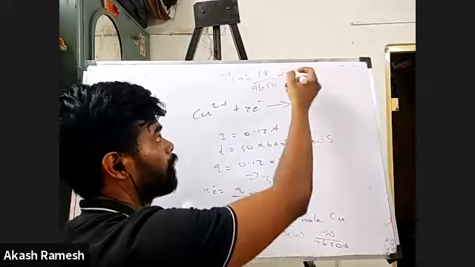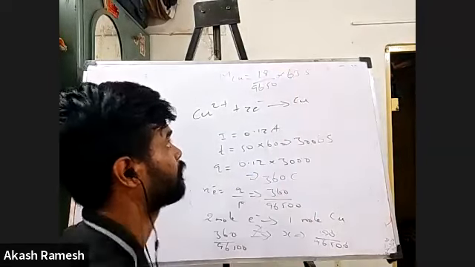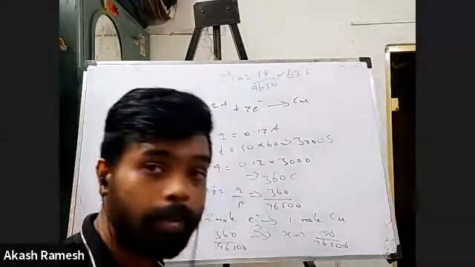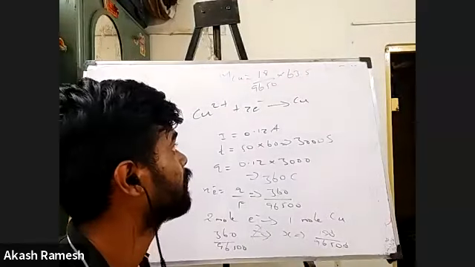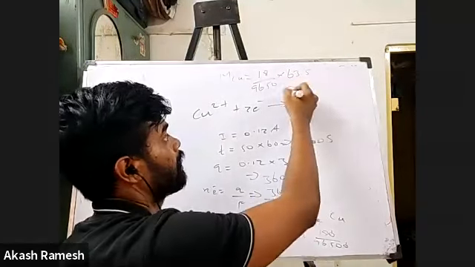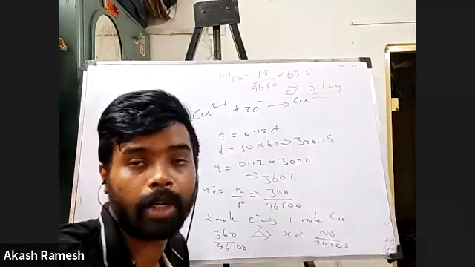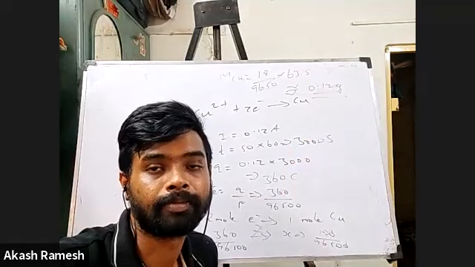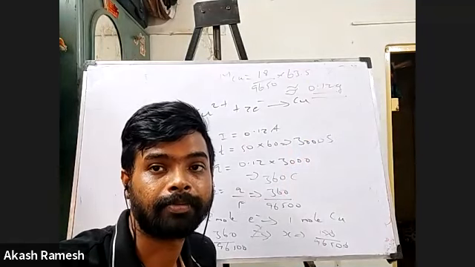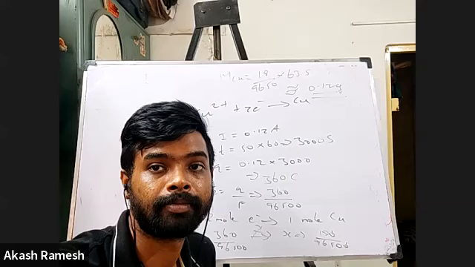Into atomic mass of copper, which is 63.5, and you would be getting approximately 0.12 grams. That would have been the answer. Understood, guys? Right, very simple. I just have to do stoichiometry properly, everything else follows. So approximately you'll be getting the answer as 0.12 grams.